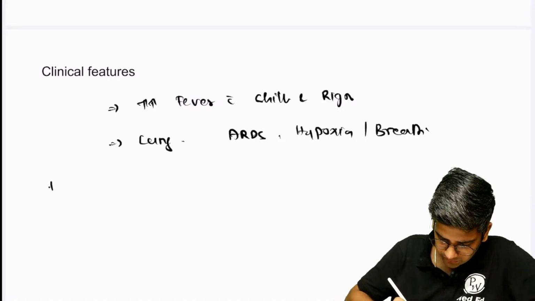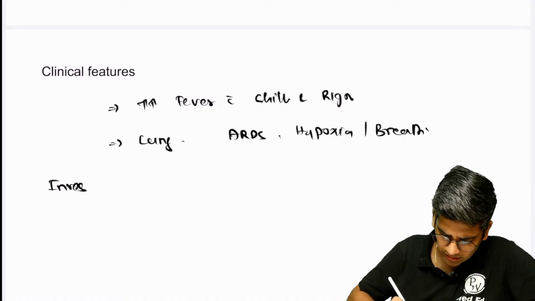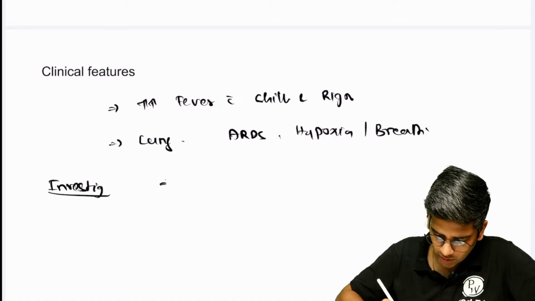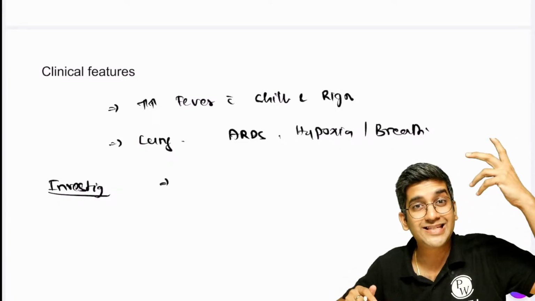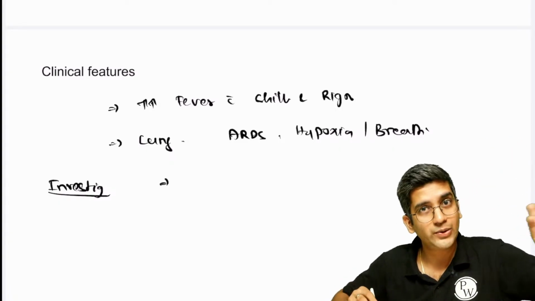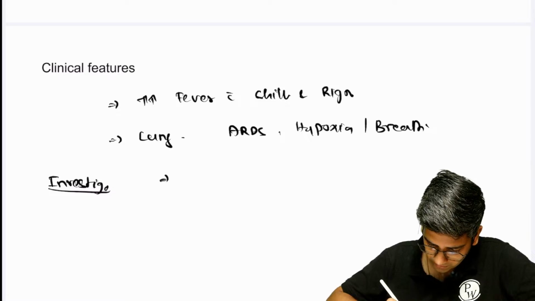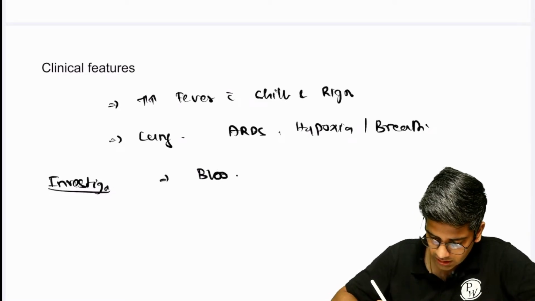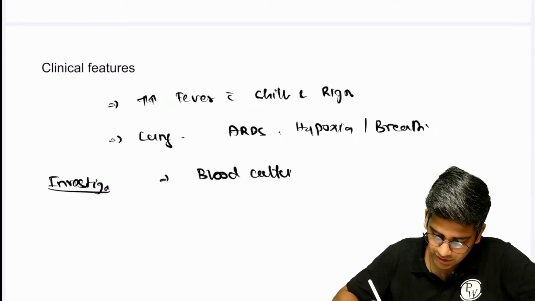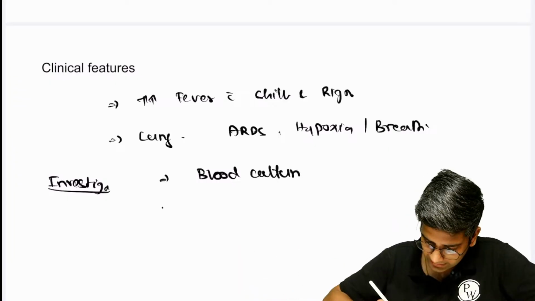And how do I confirm? Investigations, what I have to do. Apart from the routine investigations, CBC will have neutrophilia, extremes of neutrophilia might have shift to left, everything. You can write that. The most important thing for me for investigation is blood culture to prove there's actually an infection so that I can give the antibiotic appropriately, right?